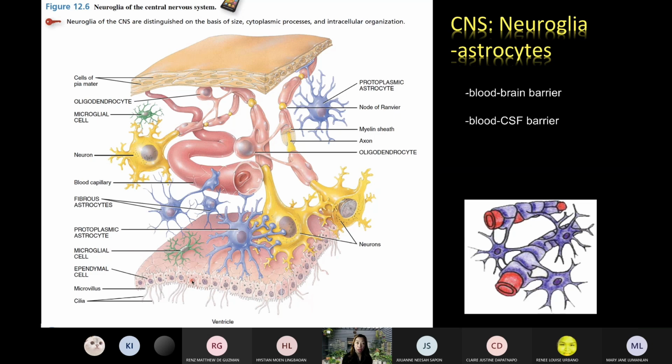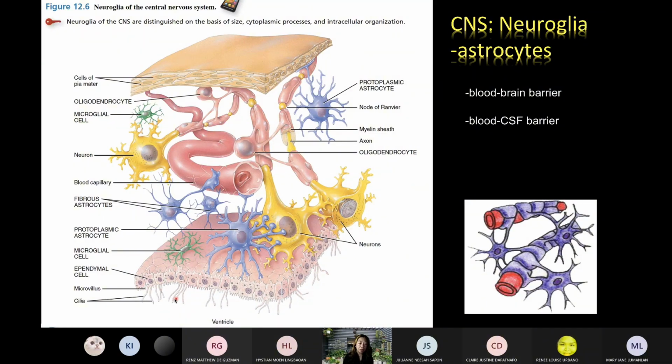That's the interstitial fluid na circulating within the brain and the spinal cord. By ensuring that the composition of the interstitial fluid or the composition of the plasma would be regulated once there is now diffusion of this fluid going to the brain and the spinal cord. Parang they now regulate naman, no? They regulate the composition of the cerebrospinal fluid, ensuring that important ions are present and also ensuring that toxins will not be able to reach inside the brain and the spinal cord.